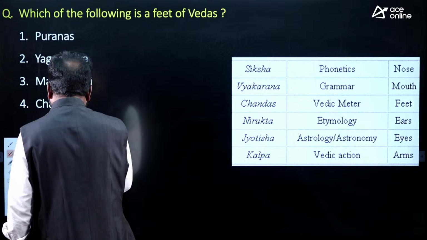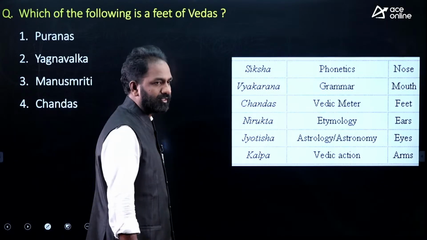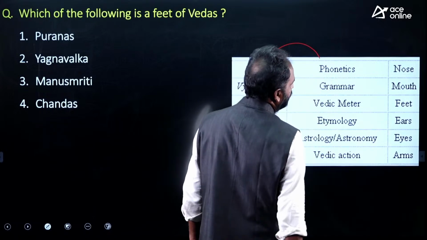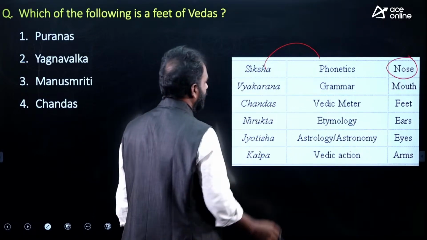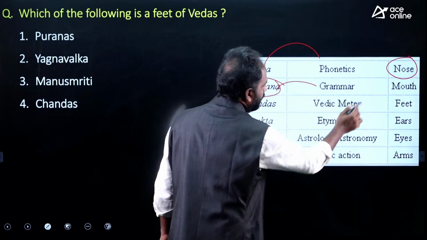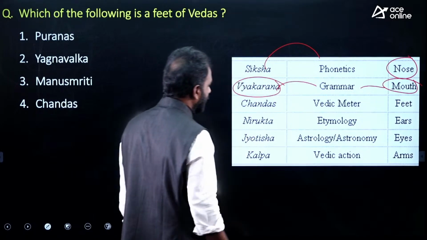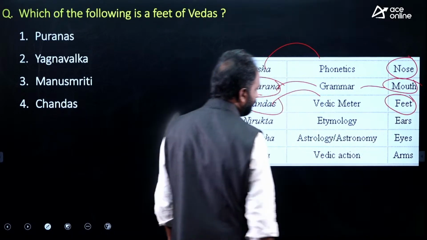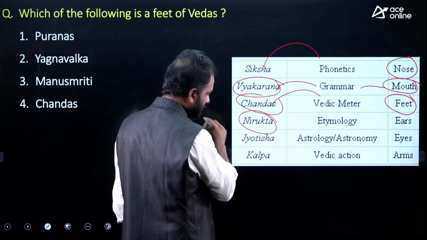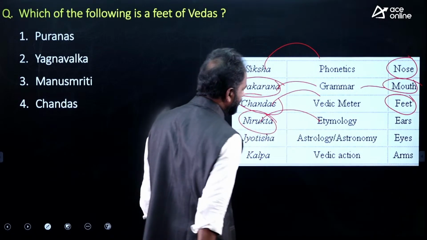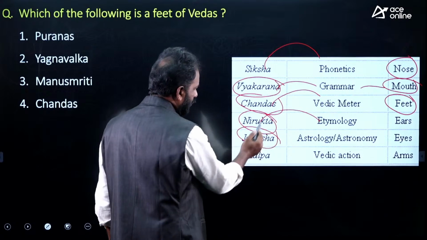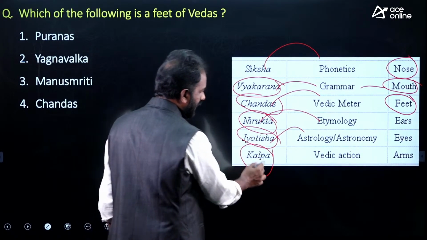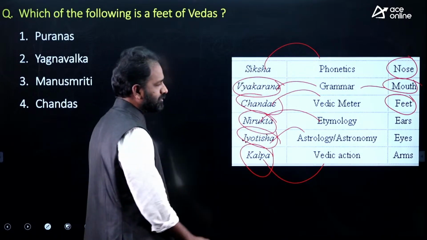Vedangas are the textbooks which give clear information about the Vedas. For example, Siksha talks about phonetics. It is called the nose of Veda. Vyakarana deals with grammar. It is called the mouth of Veda. Chandas, related to Vedic metre, is called the feet of Veda. Etymology is Nirukta, the ears of Veda. Jyotisha deals with astrology, the eyes of Veda. Kalpa, Vedic action, is called the arms of Veda.